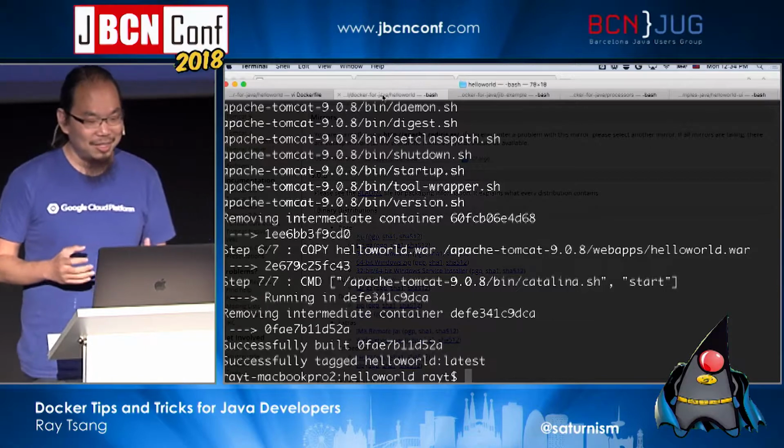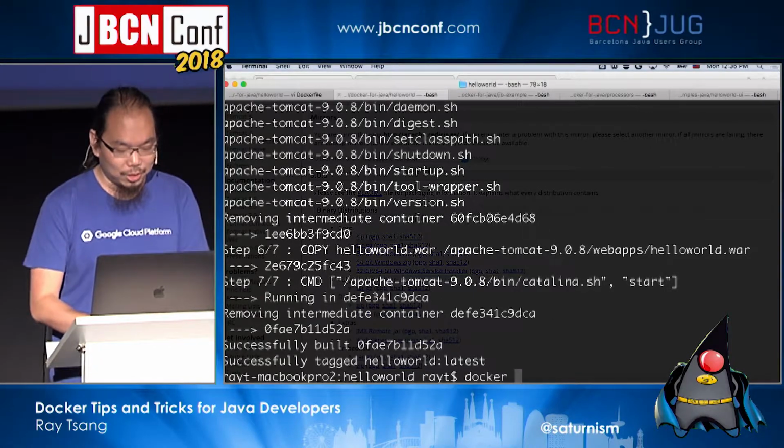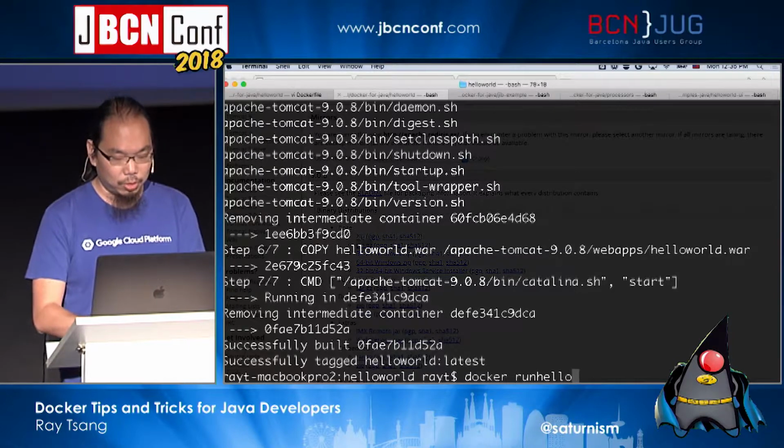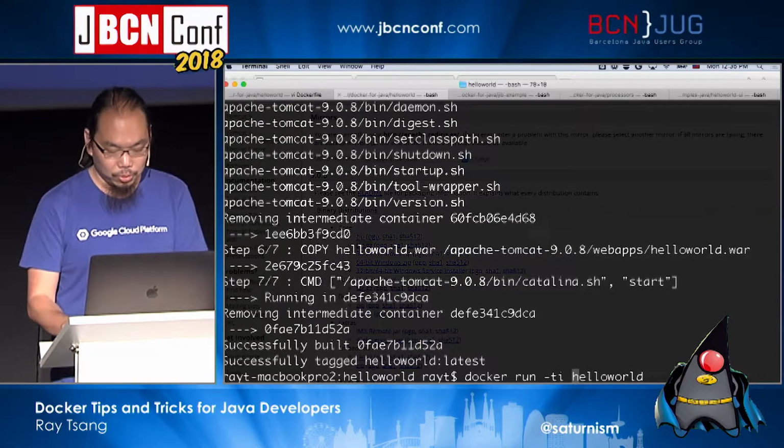Oh my goodness. So it actually built, okay? So I'm going to run it. So I'm going to say docker run. So now I have the container called hello world. So I can say docker run hello world. I'm going to add -ti so I can terminate it if I want to. And then just for completeness, I'm going to bind the port.